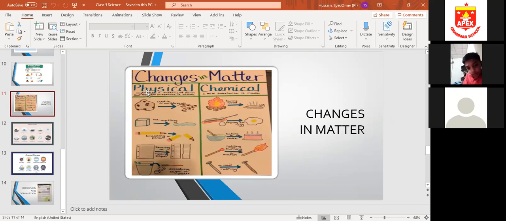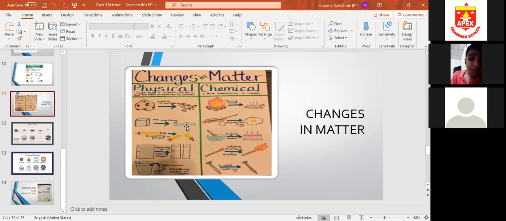So firstly, physical change. Now what are they showing you? Cookie crumbling. If we break a cookie into pieces, it will come into this form. But is this change physical or chemical? Obviously this change will be physical, because no new substance is formed, only it has broken down. Now ice melting, ice melts into water.